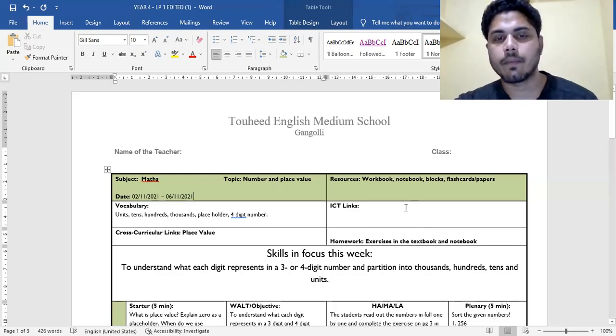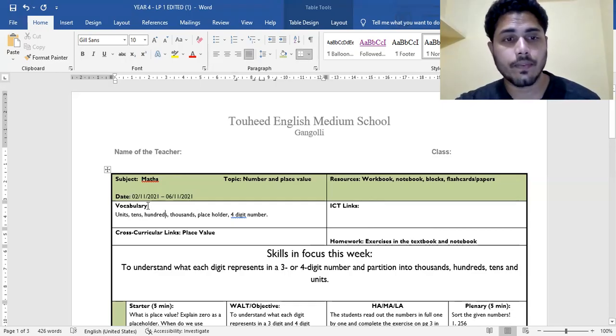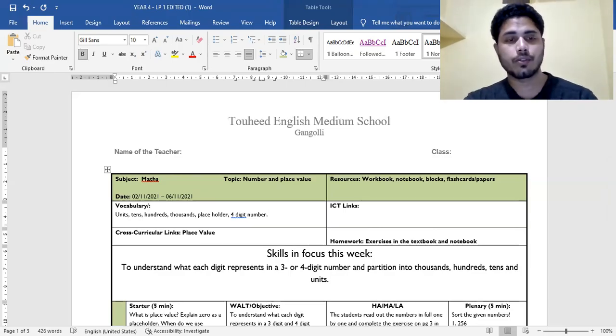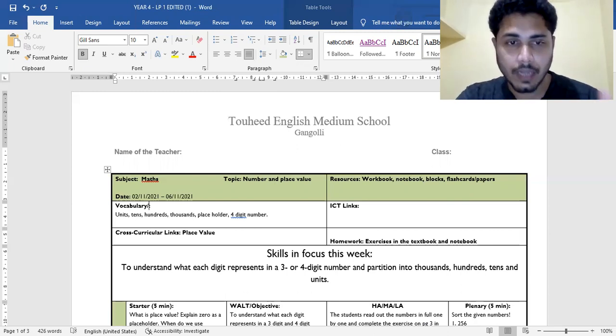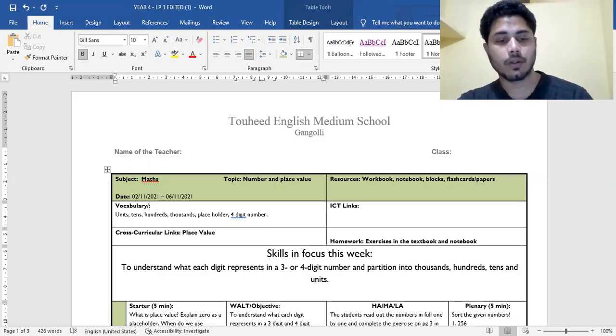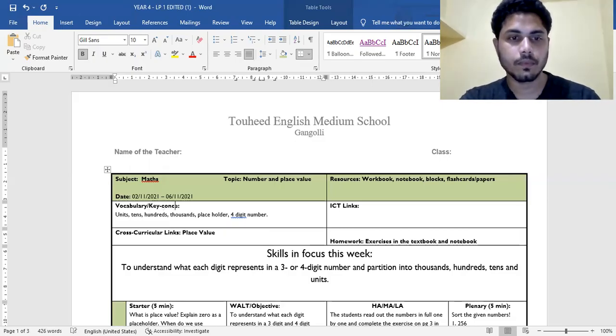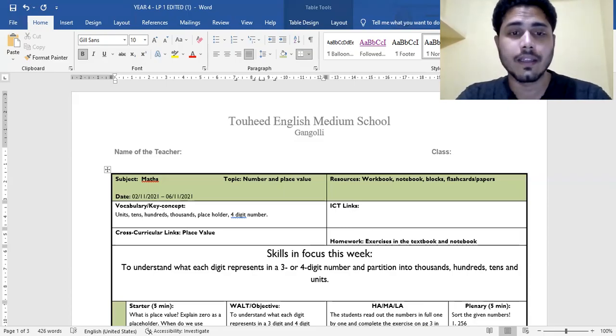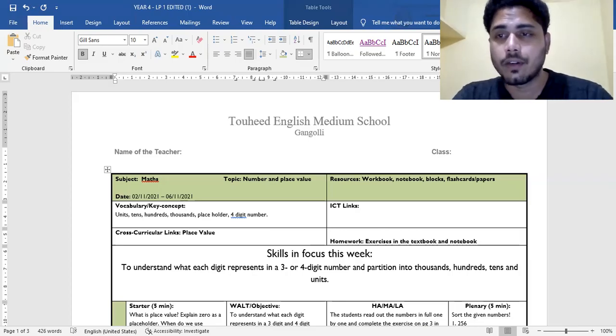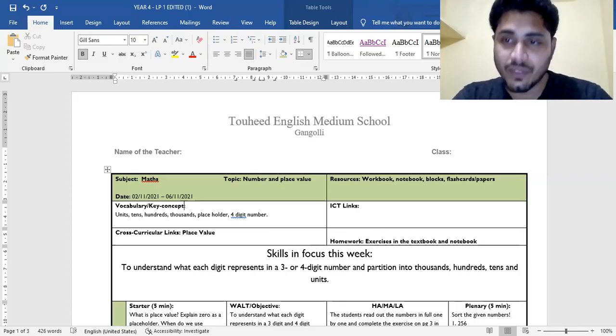Now coming back to this particular thing, vocabulary. If you are a subject teacher, not a language teacher, I'm adding this right now and I'll send the same template to you so that you can use it. Instead of vocabulary, you can write the concept of that particular week. In your subject or on that topic, what are the key concepts that you need to emphasize? You have to write all those things in short over here.